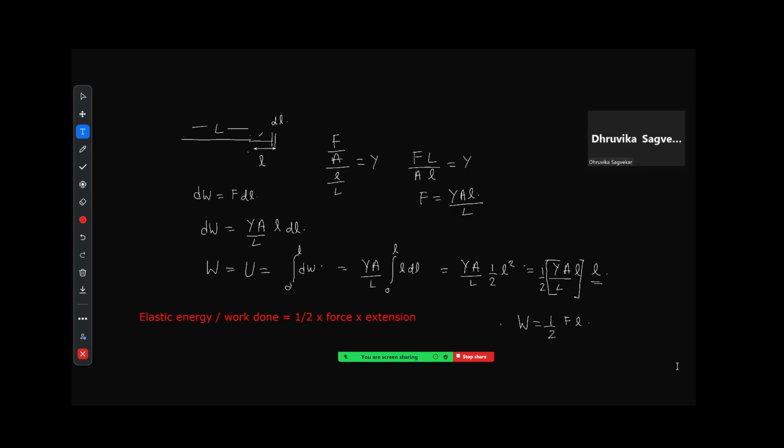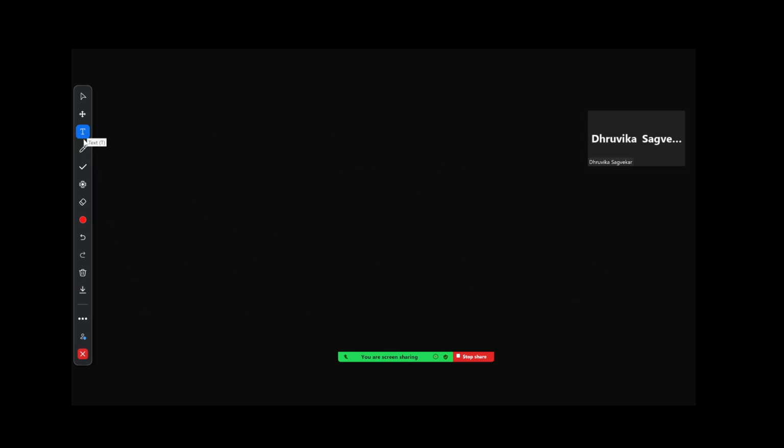Now let us try to compute a very similar looking thing here. Have you noted down? Can I go to the next? Good. So we remember earlier what we have written. We have written that our work done or energy stored was equal to half into force into extension, correct?